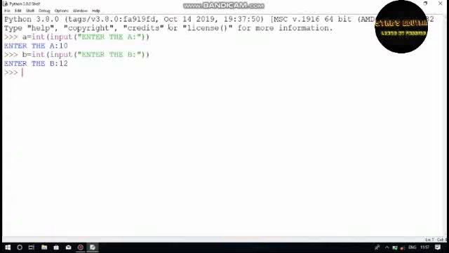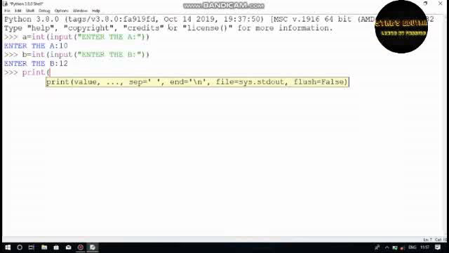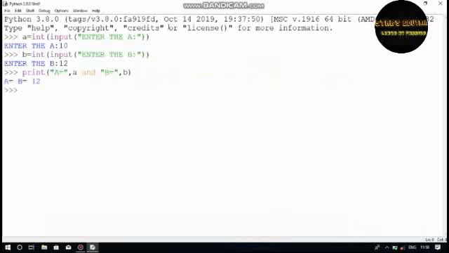To implement the relational and comparative operators, we just need print. a equals to, which is a, and b equals to, which is b equals to a.